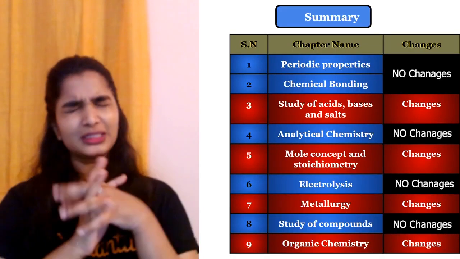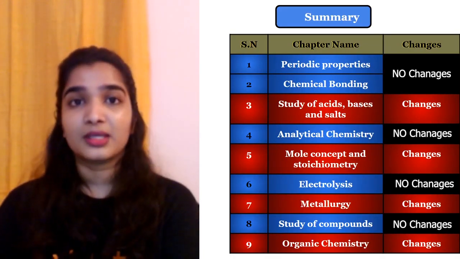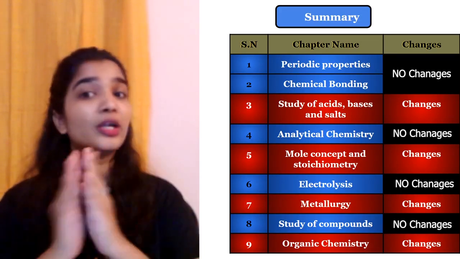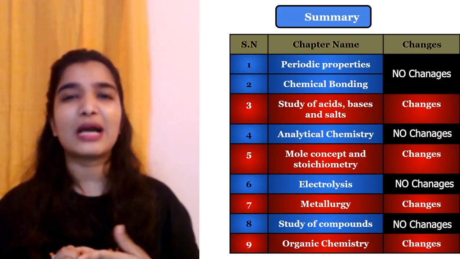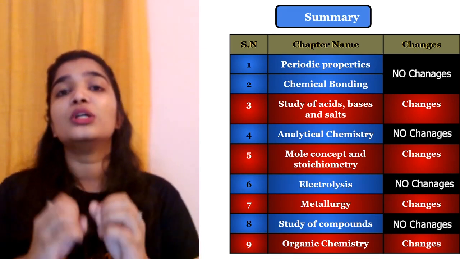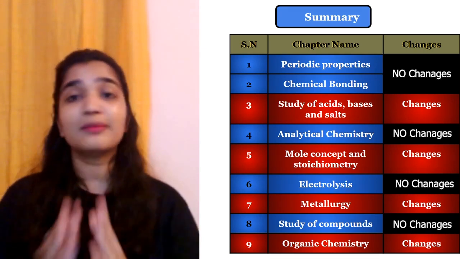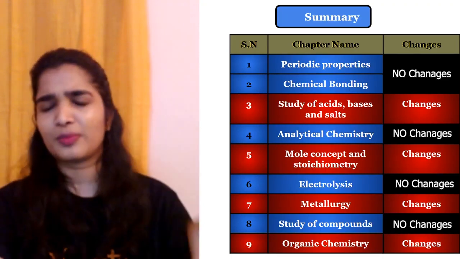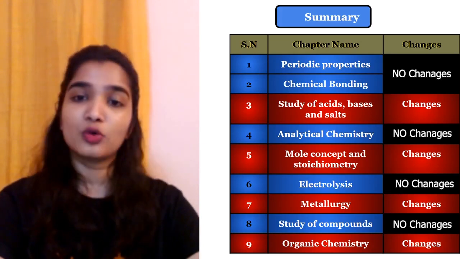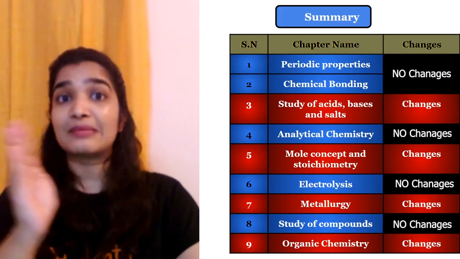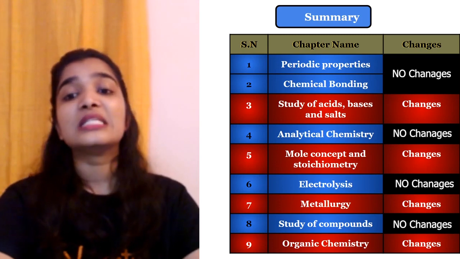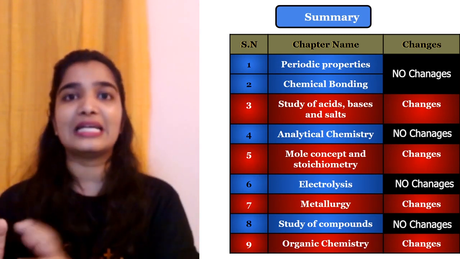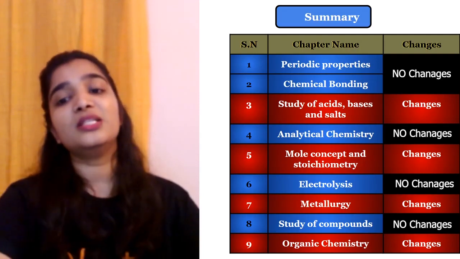So to just summarize, from the first chapter, periodic properties, no changes. Second, chemical bonding, no changes. Study of acids, bases and salts, of course a few topics have been removed. Analytical chemistry, no change. Mole concept and stoichiometry, of course a few topics were removed. Electrolysis, again no changes. Metallurgy, of course the steps involved in the extraction have been removed. Study of compounds, no changes. Organic chemistry, the alcohols and the carboxylic acids, that part has been removed.